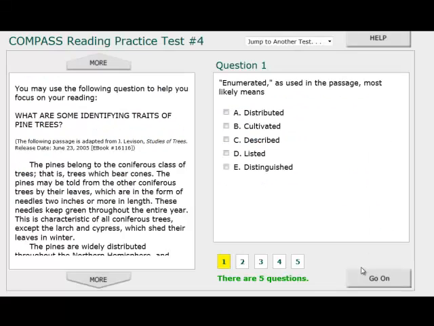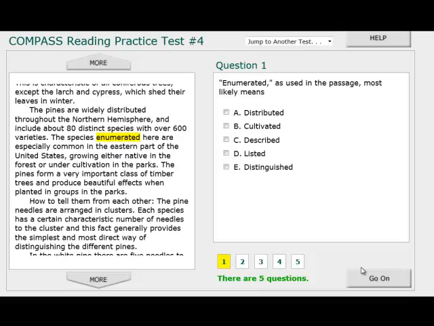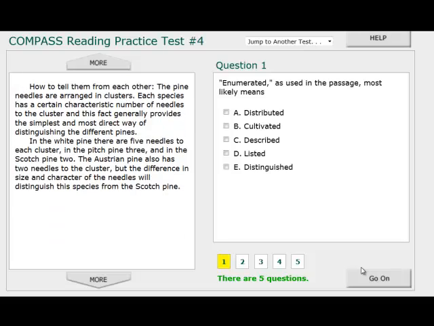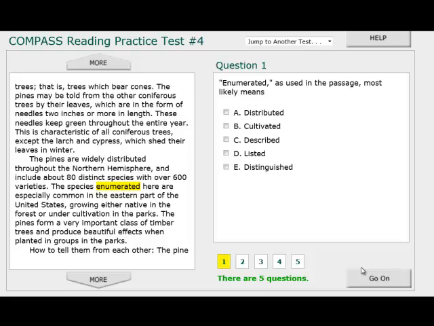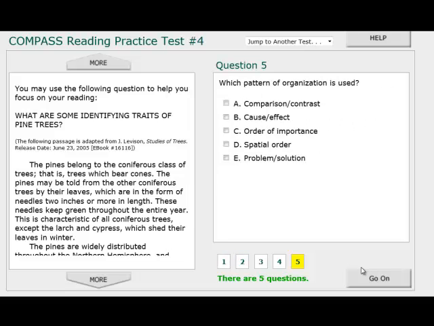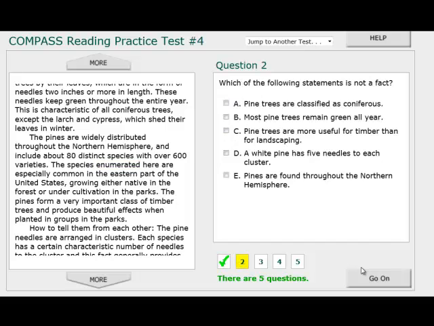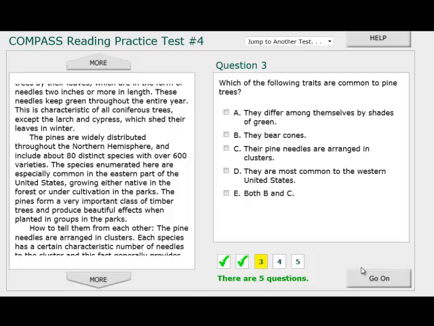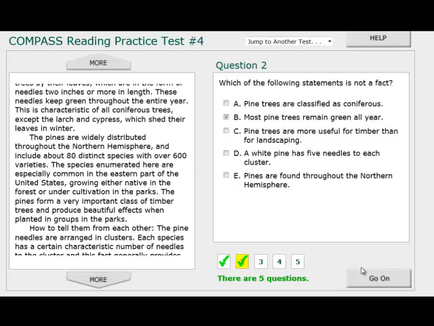So the Compass reading test looks a little bit like the writing test that you practiced. On the left-hand side will be the passage that you read. And remember that there's more at the bottom. You have to scroll down and then scroll back up again. On the right-hand side, you'll see the questions. There'll be several questions for each passage. It's a good idea to go through the questions and read them first, so you know the types of things to look for in the passage. So you'll go through the questions, read through the passage, find the answer you want.